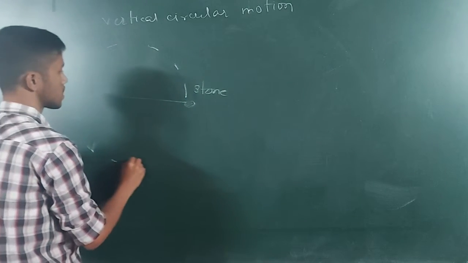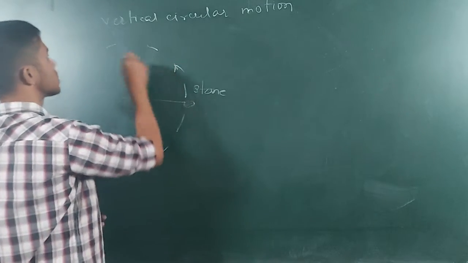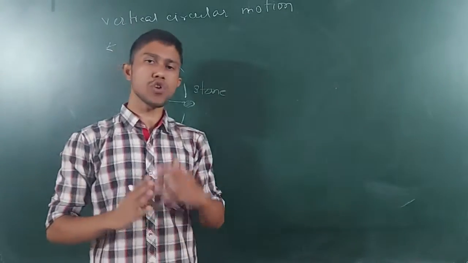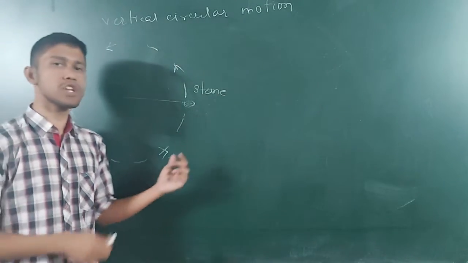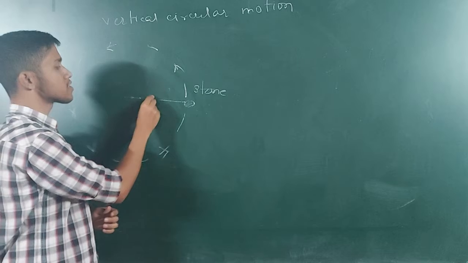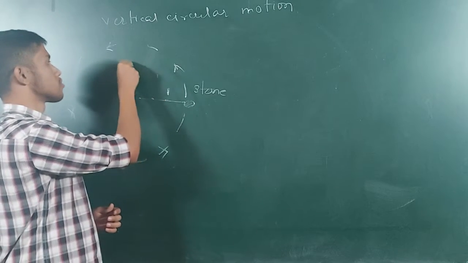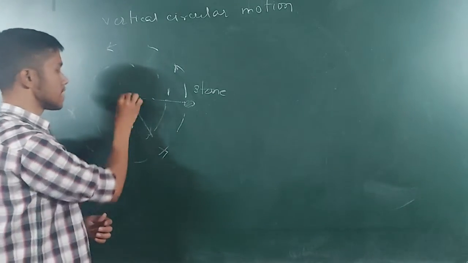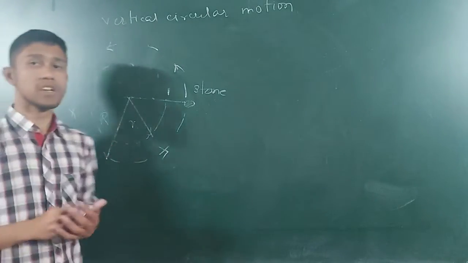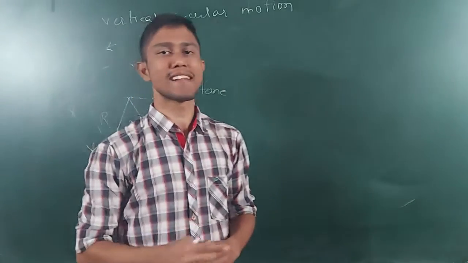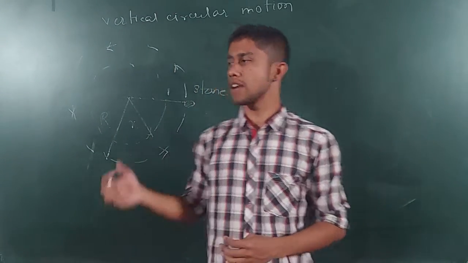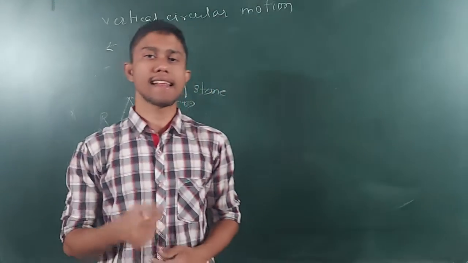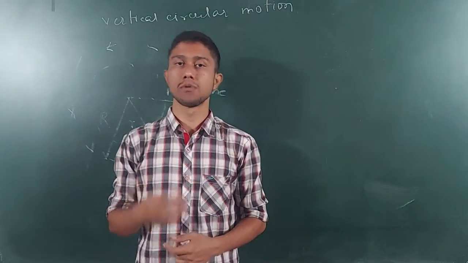You can see that the stone is going to perform a circular motion. Not only the stone, but each and every point on this string is going to perform a circular motion, the difference being that the radius of each is different from the radius of the stone. So there are various vertical circular motions even in a single case. This is how we can understand in simple language what a vertical circular motion is.